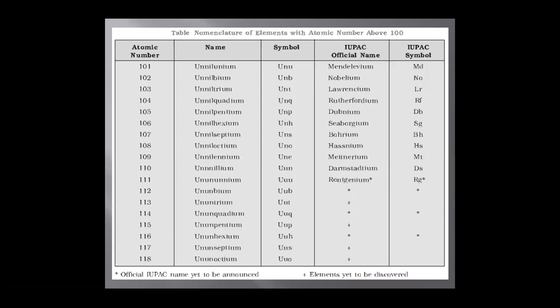So the symbol is Unq. Similarly, for atomic numbers more than 110, for example 111, it is ununium, that is Uuu. 112 is unbium, that is Uub, and so on.